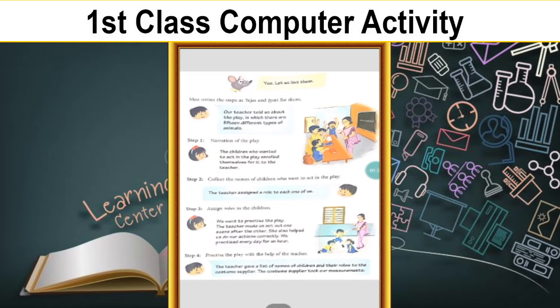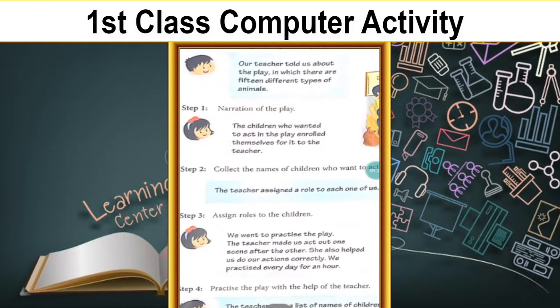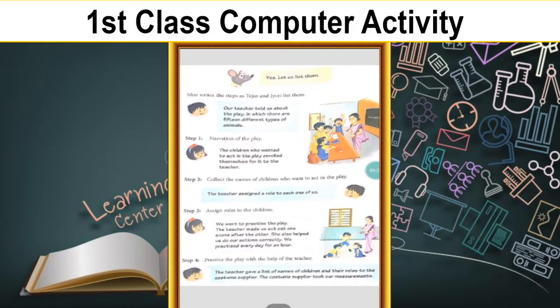So here we have to see step 1. What is step 1? Narration of the play. So you have to narrate what type of animal it is. The children who wanted to act in the play enroll themselves with the teacher.